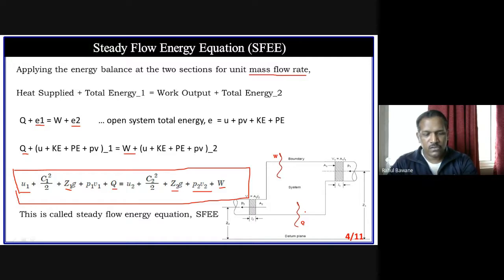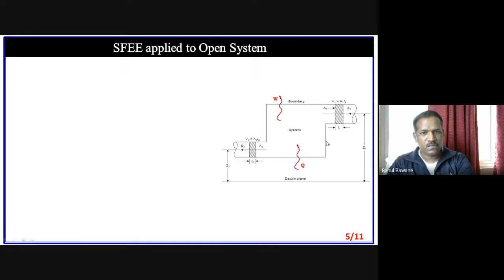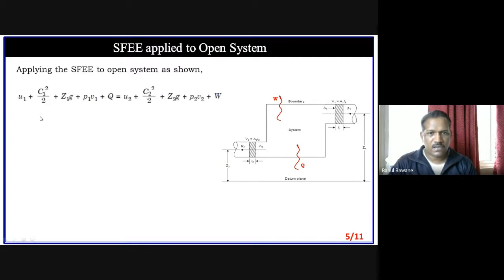Now suppose I am going to simplify this generalized steady flow energy equation for whatever system we consider here. So we can simplify this. Our system is this. We know the steady flow generalized equation form is this one, the complete form. Now here